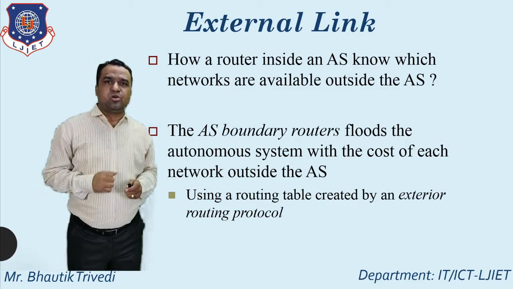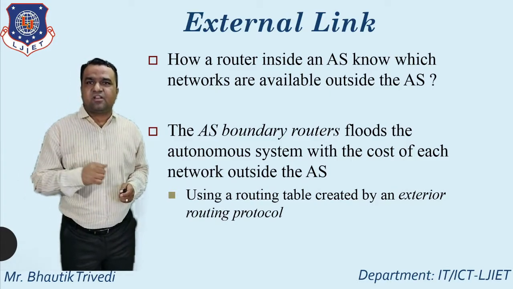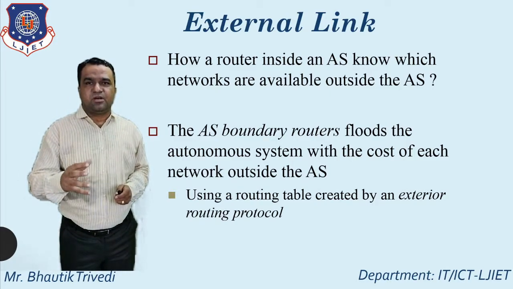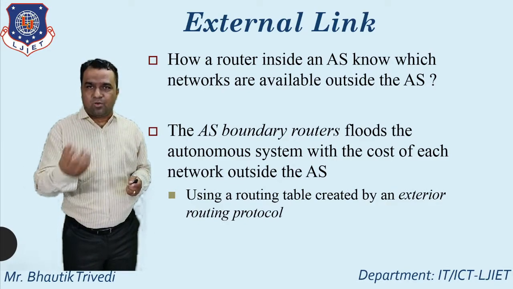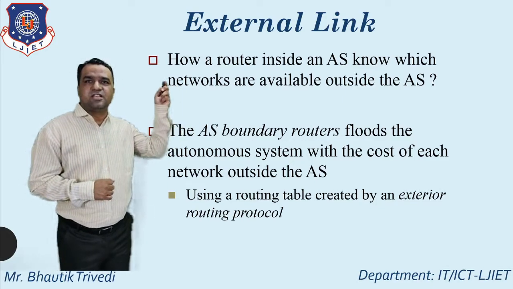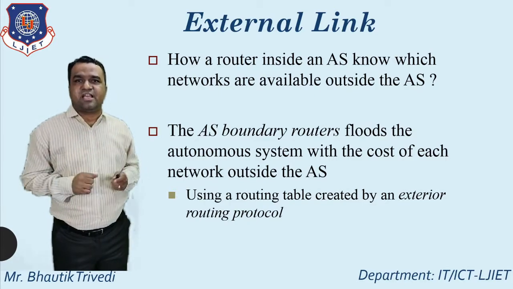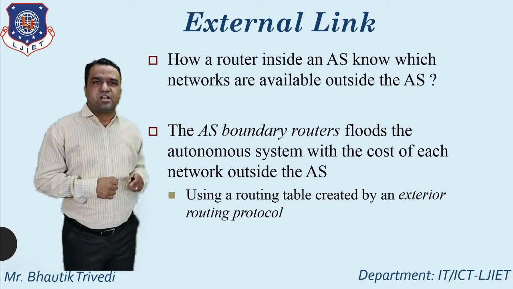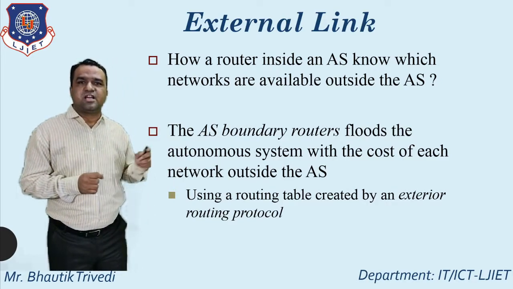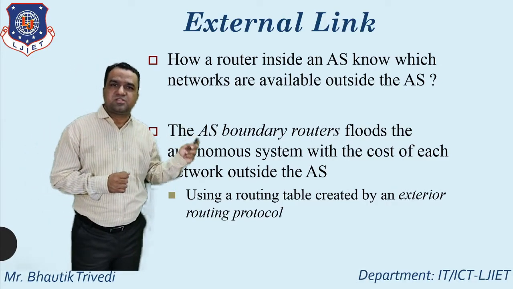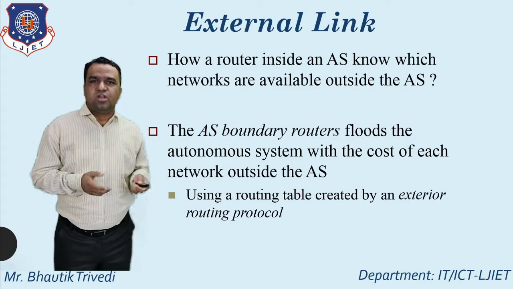So up to these 4 topics are over. First one, that is the router link, second one, that is the network link, third one, that is the summary link to network, fourth one, that is the summary link to AS boundary router, fifth one, that is known as an external link. So what is the meaning of external link and why do we use the external link? The AS boundary router floods the autonomous system with the cost of each network outside the autonomous system, using a routing table created by an exterior routing protocol.